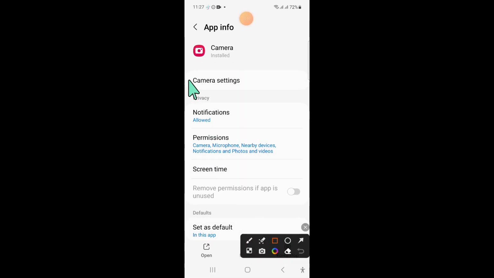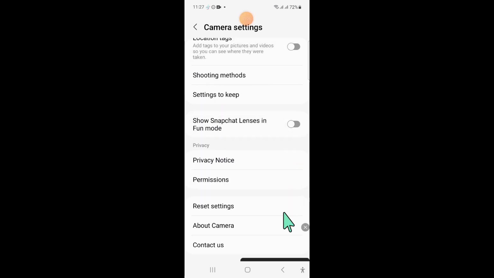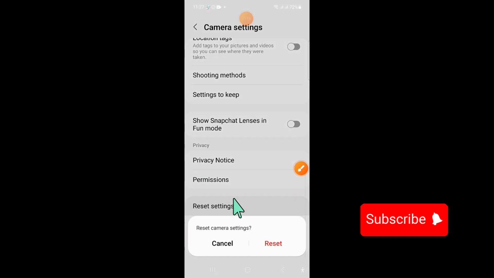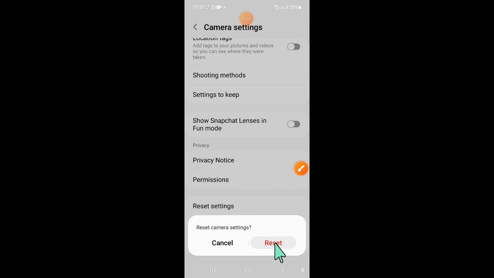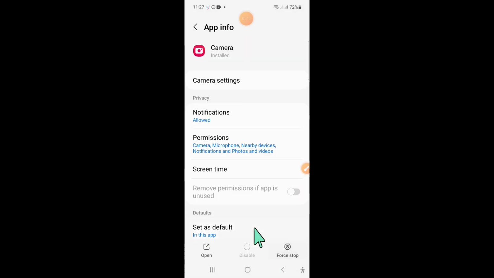Now in camera, go to camera settings and after opening camera settings, click on reset settings. Now here click on reset again to confirm and then go back to camera